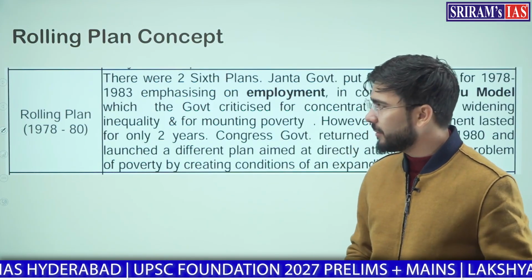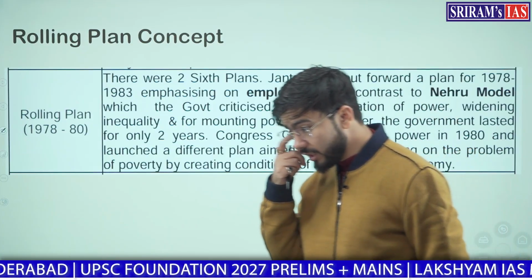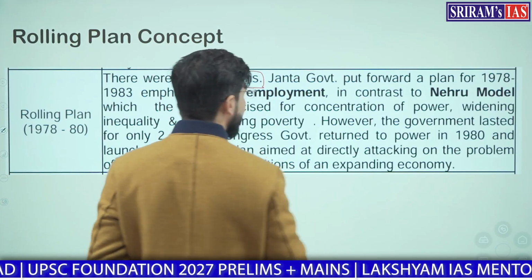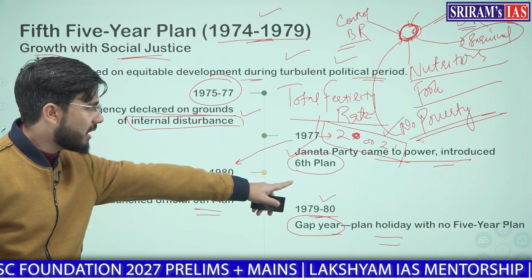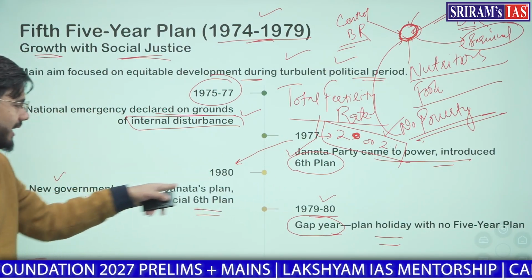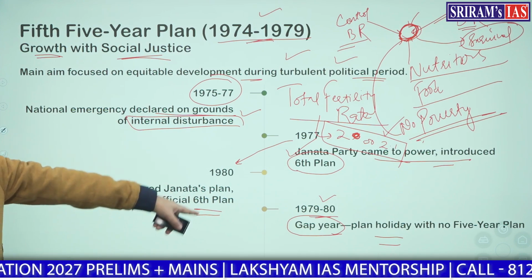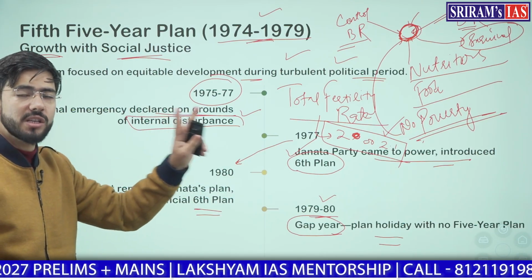rolling plan concept. 1978 to 1980, in those 2 years we had 2 rolling plans, or we had 2 sixth plans. Do you remember? We discussed 2 sixth plans over here. In 77 the Janata government introduced the 6th 5-year plan, and in 1980, when the Janata government was removed, the new government removed this Janata plan and introduced the official 6th 5-year plan. So we had 2 6th 5-year plans.